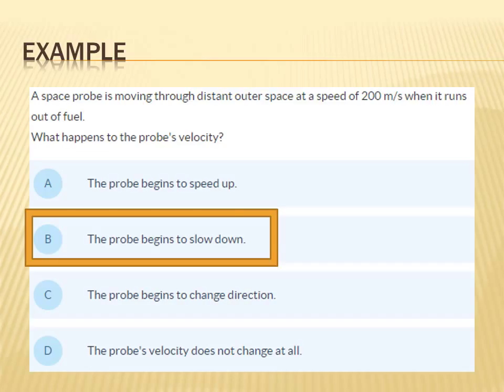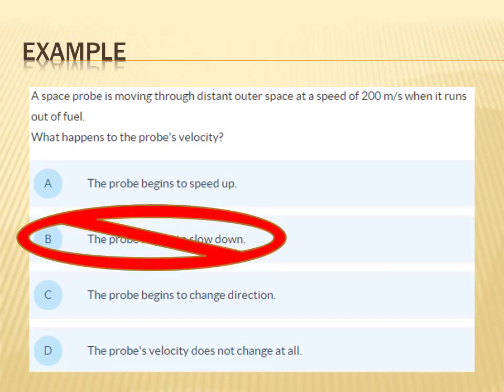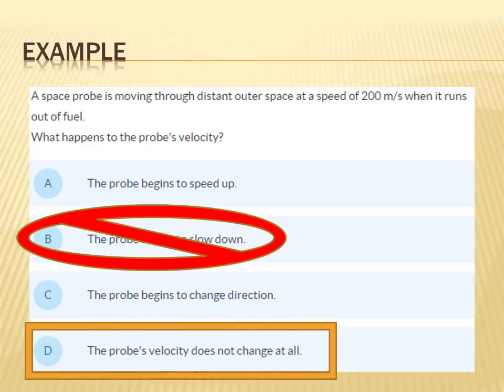But in space there is no air. So that's not the right answer. There's nothing there to slow it down. So objects will keep doing whatever it is they're doing. So it'll just keep going at the same speed or velocity.